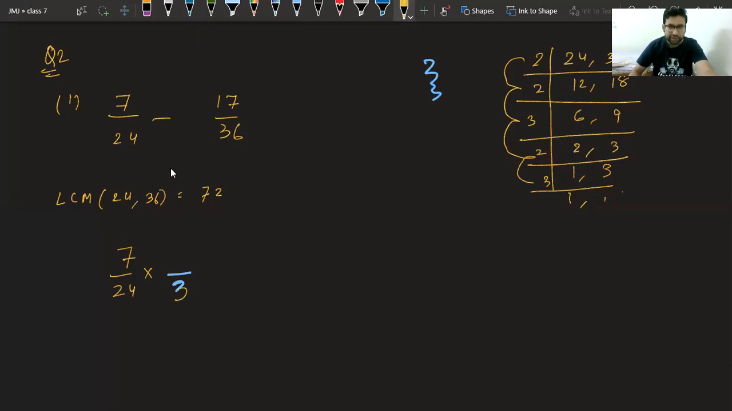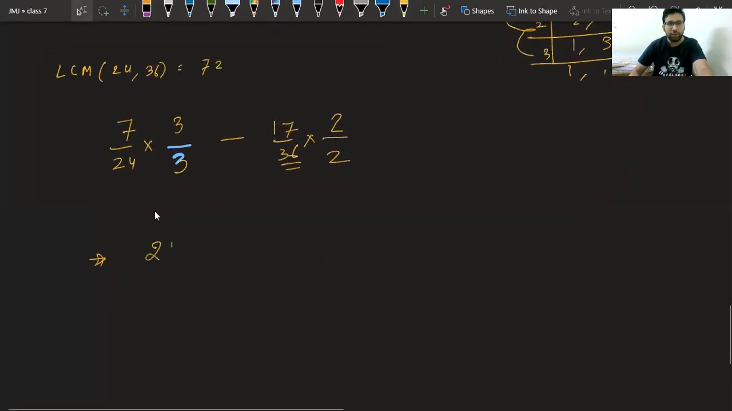So if we multiply 3 in the denominator, we have to multiply 3 in the numerator also. Then we have minus sign, 17 upon 36. What should I multiply in 36 to make it 72? Class, what should I multiply in 36? 2 in the denominator and 2 in the numerator. Now what shall we get? 7 3s are 21, 24 3s are 72, minus 17 2s are 34 upon 72.